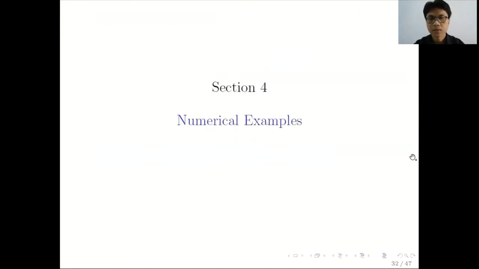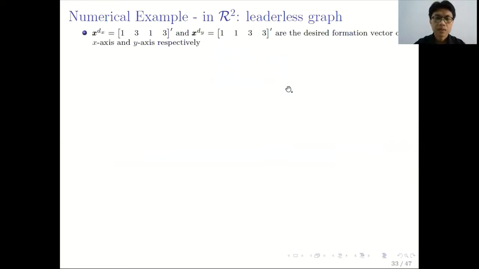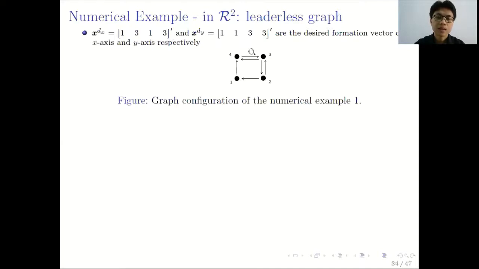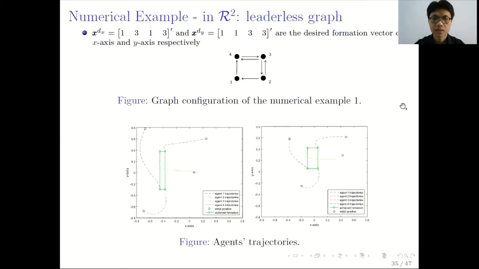Now we will discuss the numerical examples. For the leaderless graph example, we have the desired formation on the x-axis and y-axis. So this is a 2D problem in the x and y-axis. And this is the graph configuration for the numerical example. For two different initial positions, we get different formation scaling factors. Based on this desired formation, a rectangle formation is formed, but the x and y-axis scaling factors are different. So the formation is a rectangle.